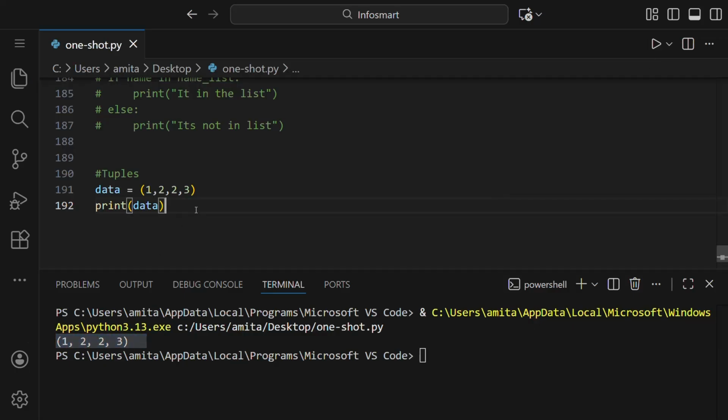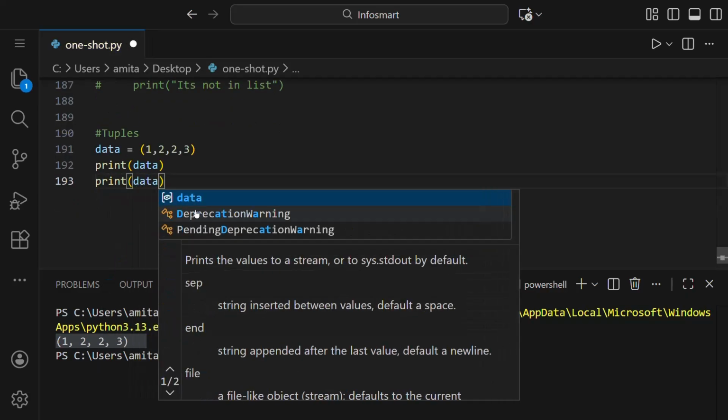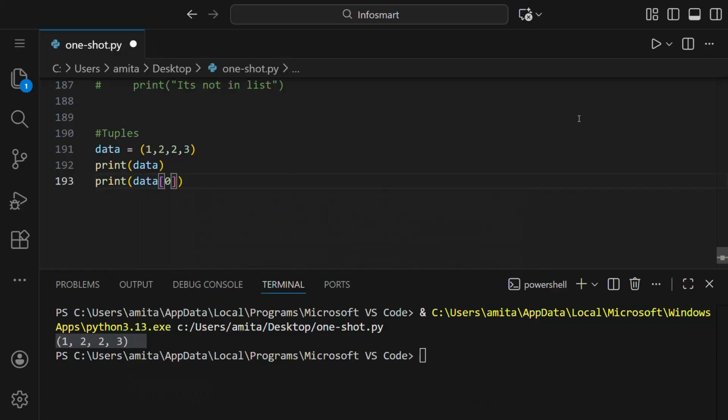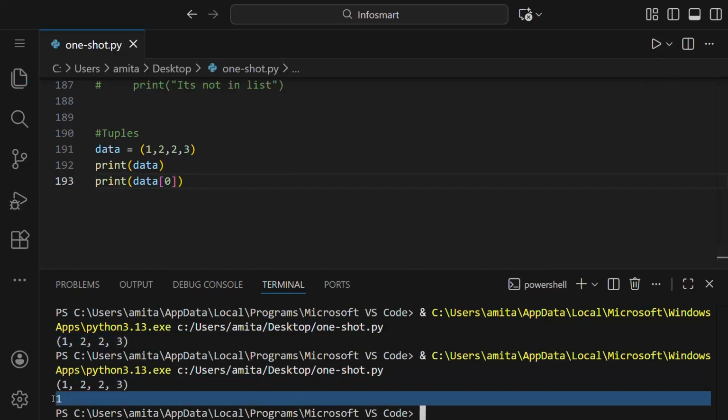Now I also said that they're ordered. For seeing that, we can print the 0th element like this. If we run this, you can see we got 1. 1 is the 0th element because, like list, here the index starts from 0, 0, 1, 2, and 3 like this.